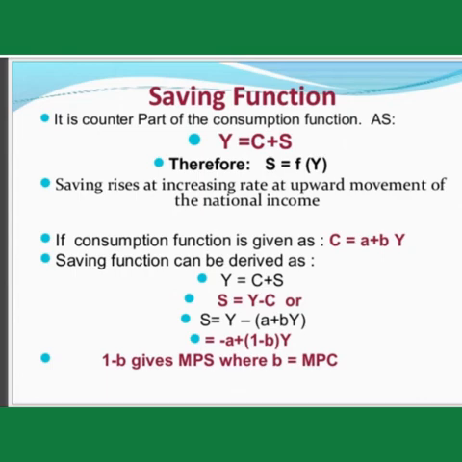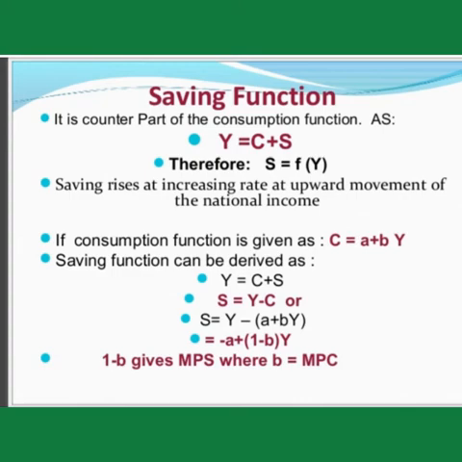If the consumption function is given as C equals A plus BY, the saving function can be derived as follows. This is the equation for the consumption, so we have to substitute that value here.